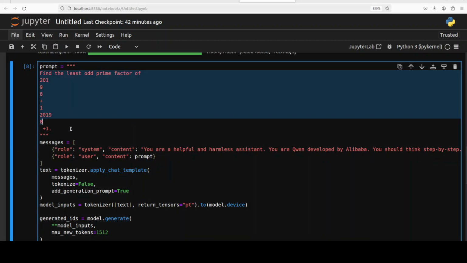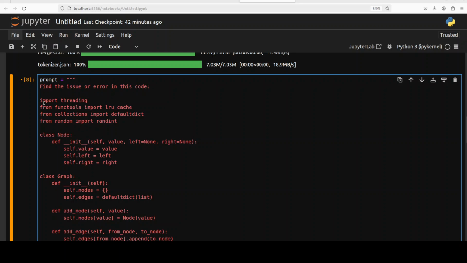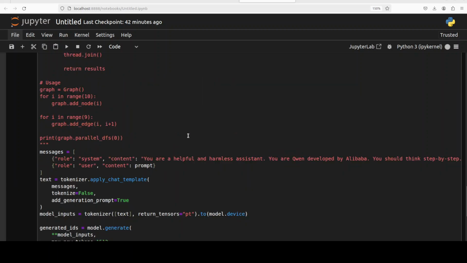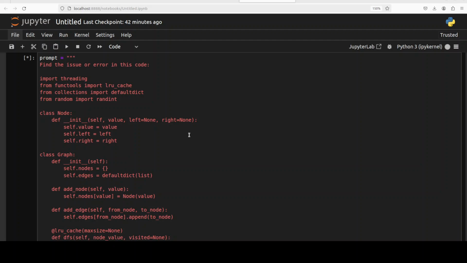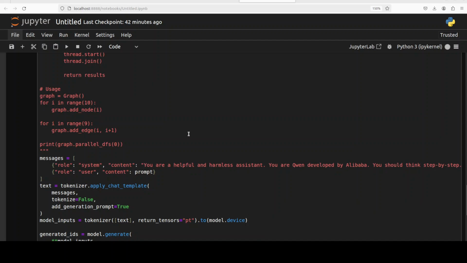Now let's try out a coding question. For the coding one, I have given it this complex code snippet, and I'm asking it to find the issue or error in this code. There is a subtle error in this code around thread safety. So if I just quickly show you the code again, this is a code which includes a very subtle error. Let's see if it is able to identify that. I hope that it doesn't go into a huge loop, otherwise I would have to also try out some prompt restriction. So let's check it out.